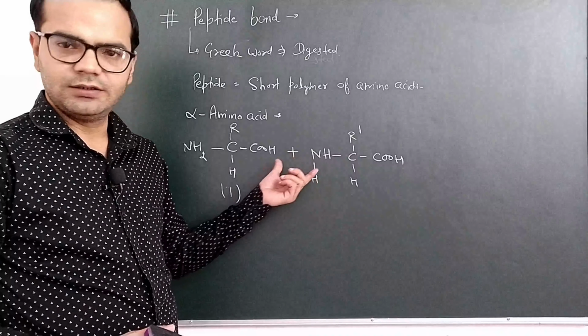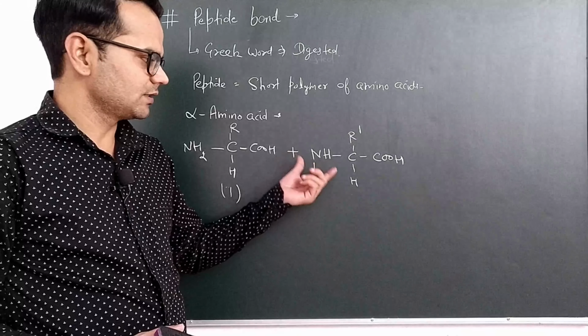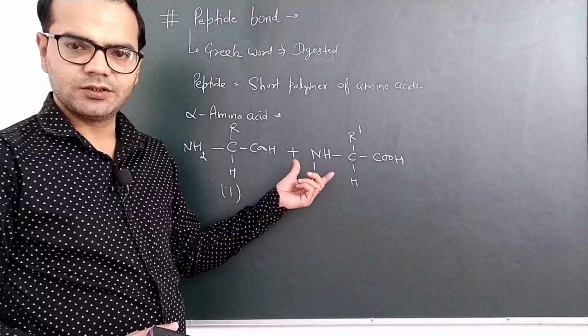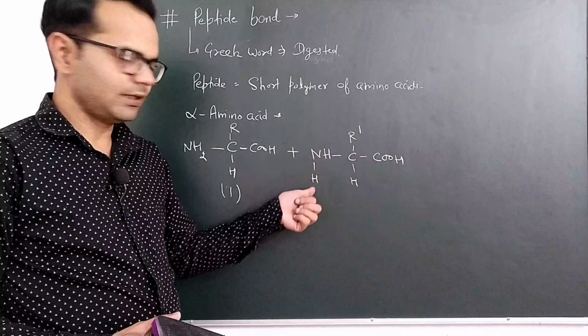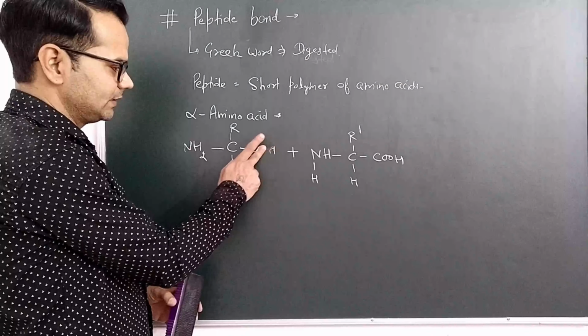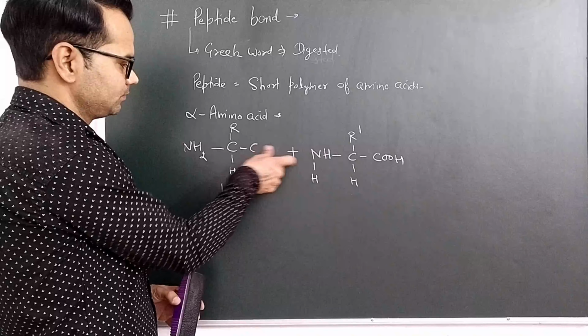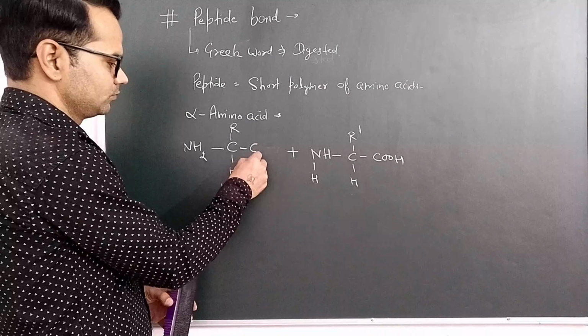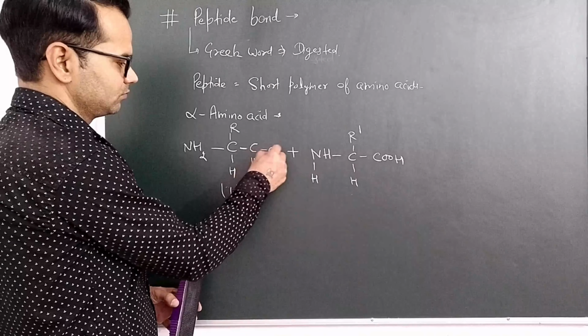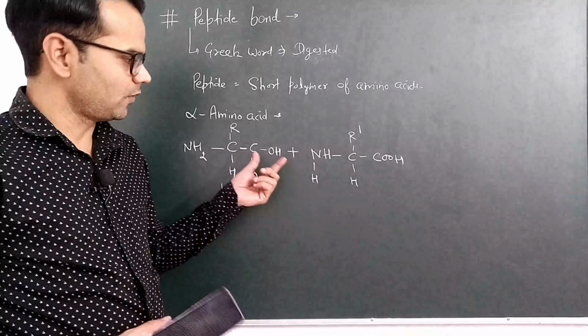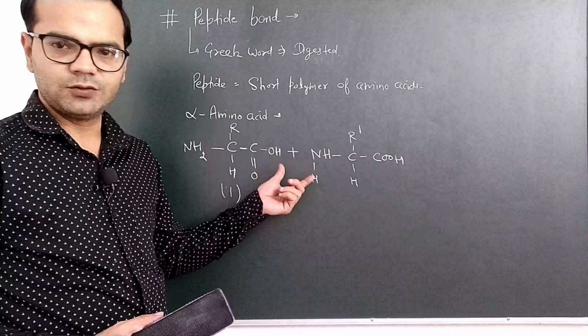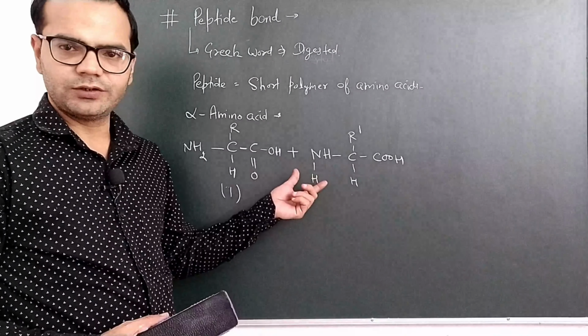So they both will condense, meaning there is a dehydration process, removal of water. Hydrogen comes from the amine group, and this carboxylic acid can be written as COOH. So a peptide bond is formed by the condensation of two amino acids with the elimination of a water molecule.